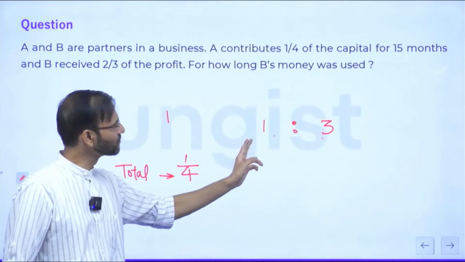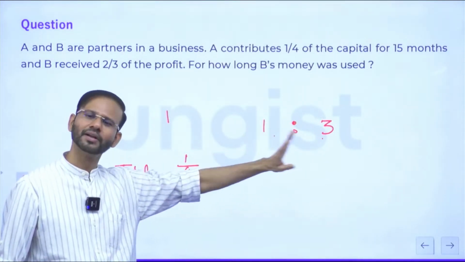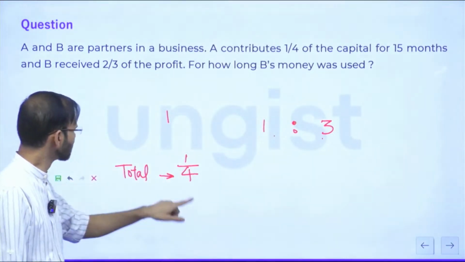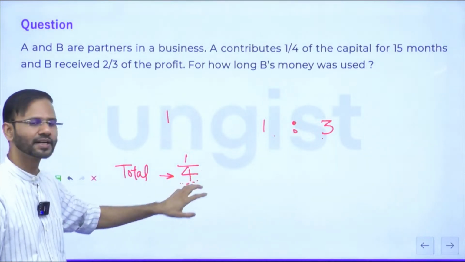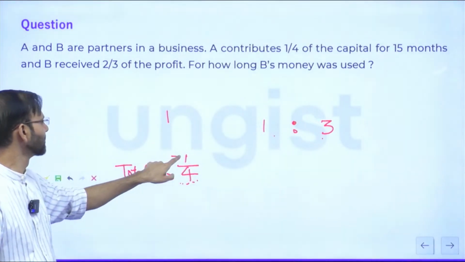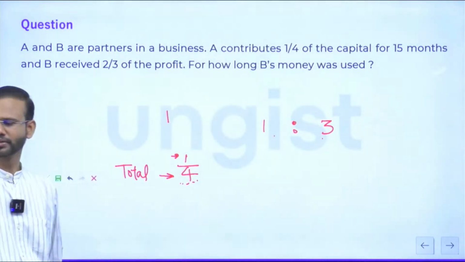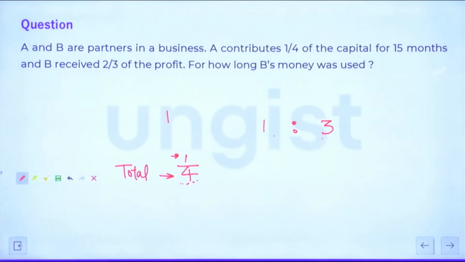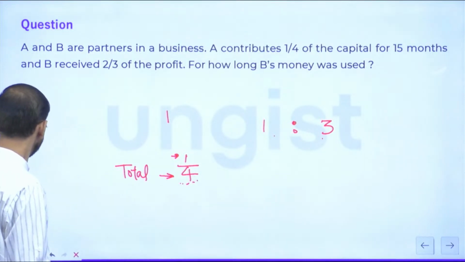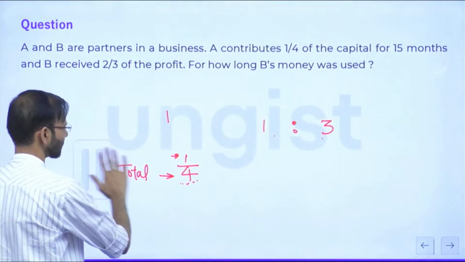Now we need to multiply this with number of months also. Guys, getting it? So this denominator will always be considered as total, and this will be the share of A. So obviously the rest part will be the share of B. Everybody fine now?